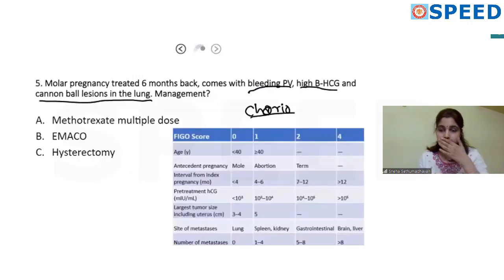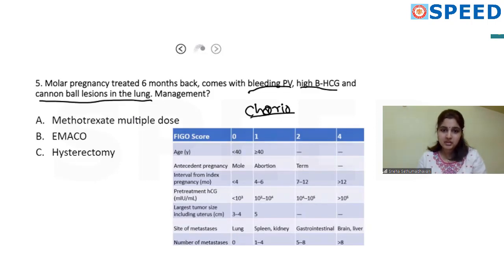So in this patient, I'm not sure if more information was given, but actually just with this information you cannot score, and without the scoring we cannot decide whether it is methotrexate or EMA-CO.